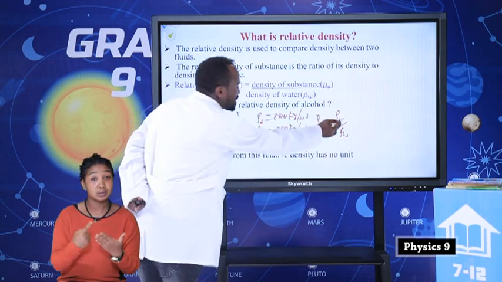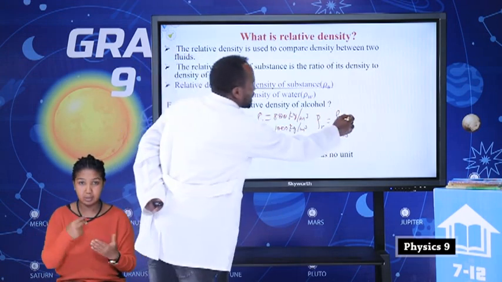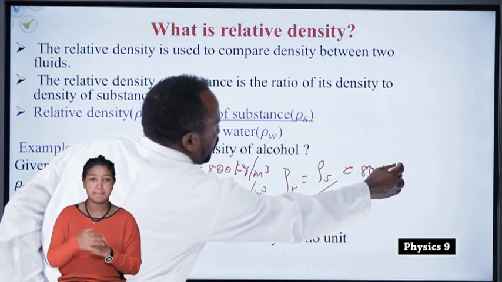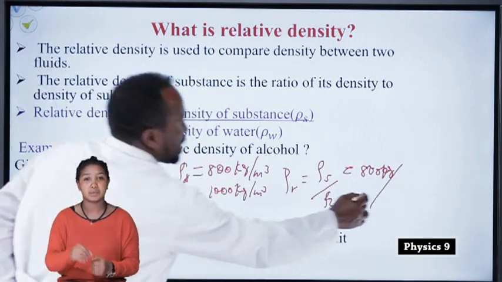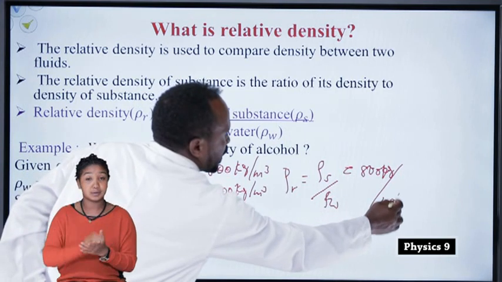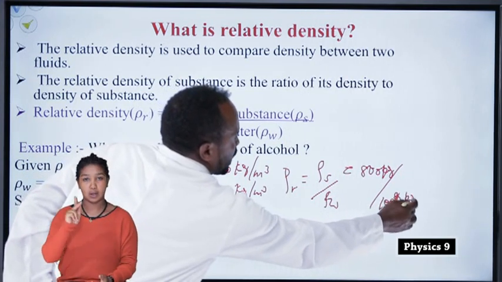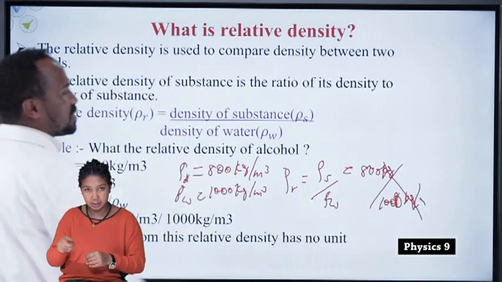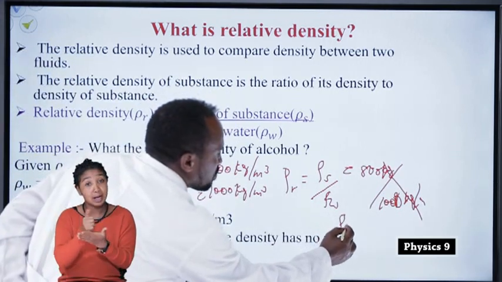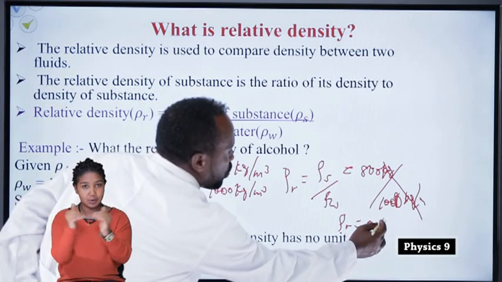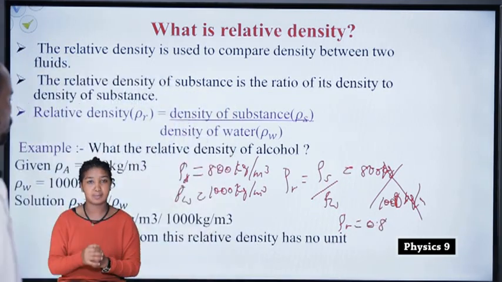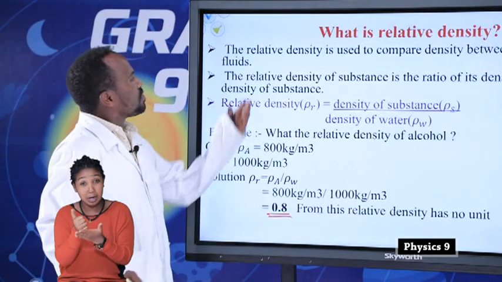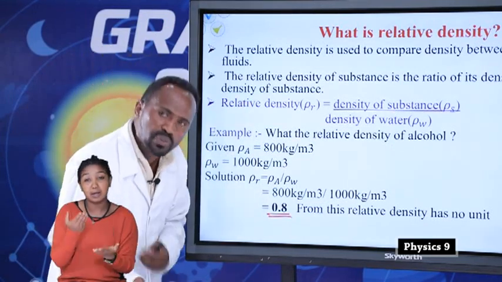So our substance is the alcohol. It has 800 kilogram per meter cube, the density of water is 1,000 kilogram per meter cube. So kilogram per meter cube cancel each other. So relative density of this is equal to 0.8. Students, this 0.8 is the relative density of this alcohol when you compare with water.